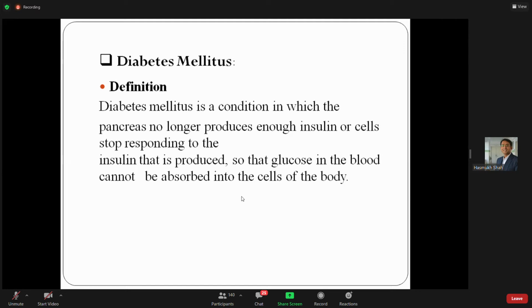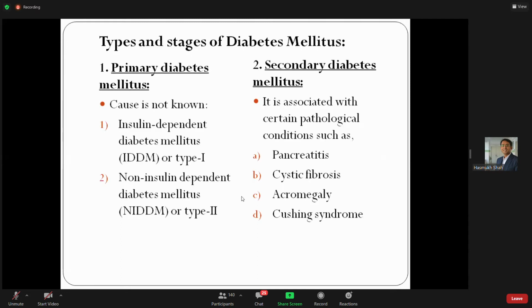Insulin is required for the entry of glucose into the cell. Always remember, you have to remember this your whole life. Insulin is required for the entry of glucose into the cell. And then when glucose goes into the cell, the cell will utilize it. So for that entry, we need insulin.